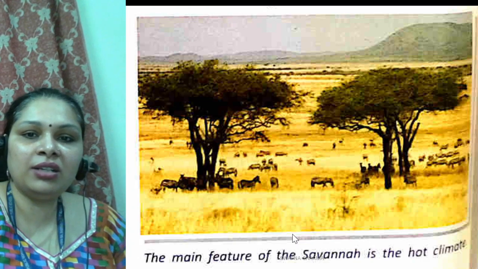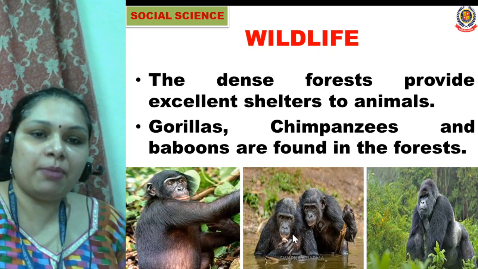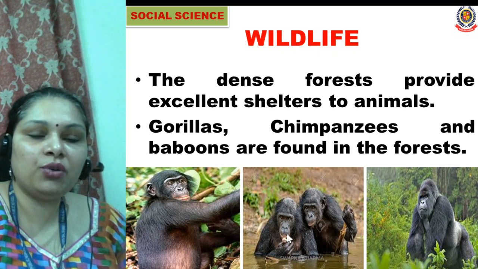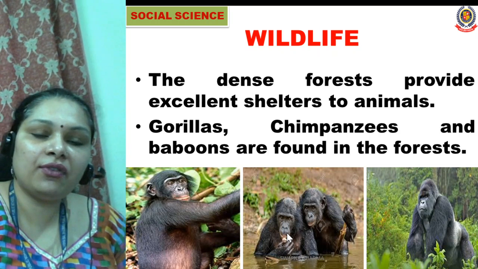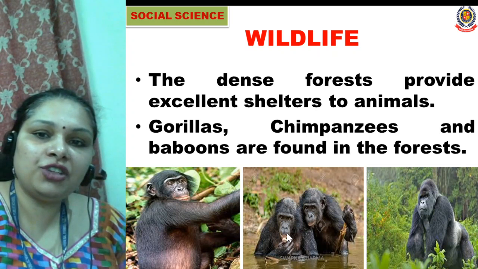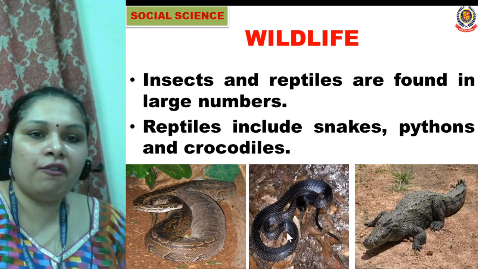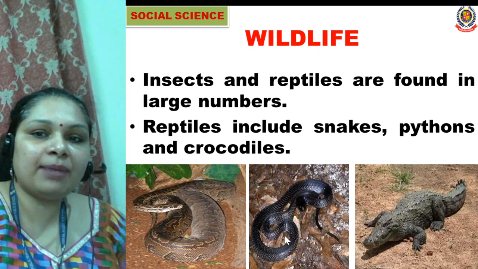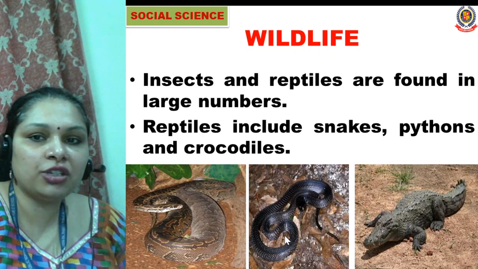If we talk about the wildlife of this country, the forests are providing excellent wildlife habitat to the animals here. Gorillas, chimpanzees, baboons are found in the forests of the Democratic Republic of Congo. Insects and reptiles are also found here in large numbers.